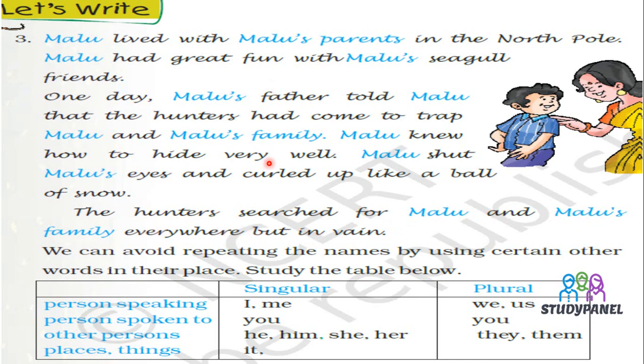Now see here, this story is written. Here you can see these blue words. It is all about Malu and Malu's family. Now, what do we have to do? We can avoid repeating the names by using certain other words in their place.